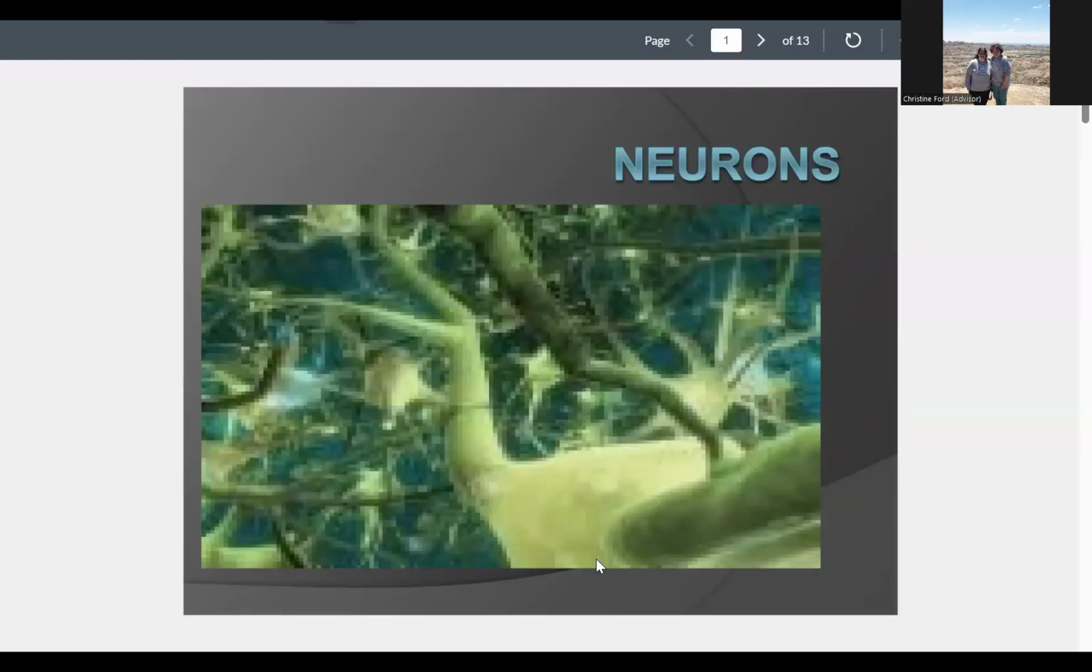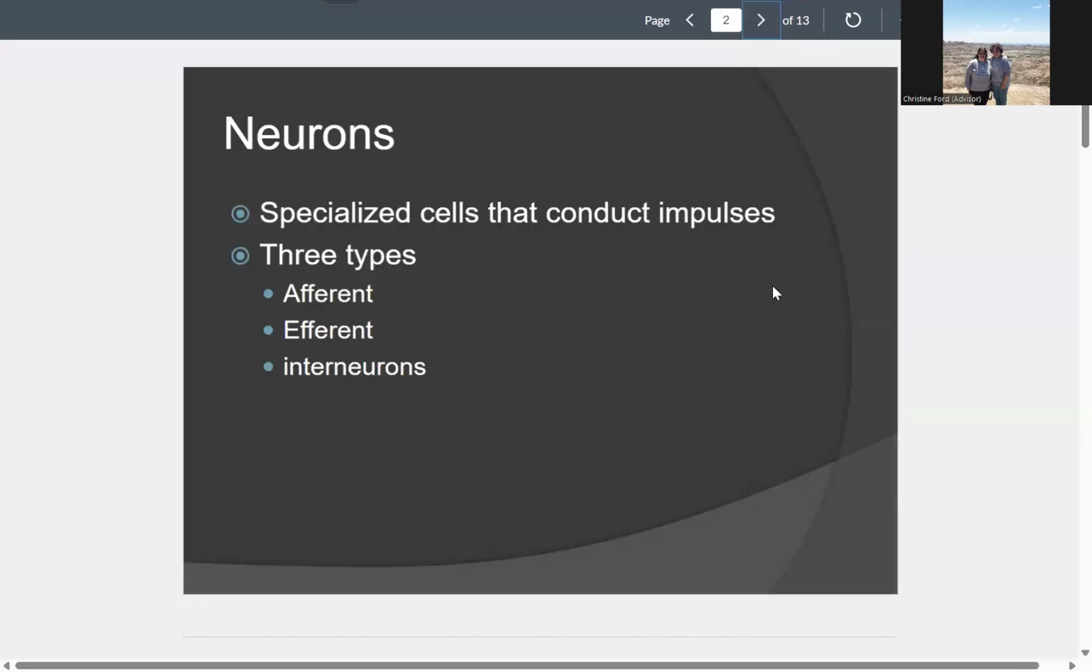Welcome to our lecture on neurons. Neurons are specialized cells that conduct impulses throughout the nervous system. There are three types of neurons. There are afferent neurons, efferent neurons, and interneurons.